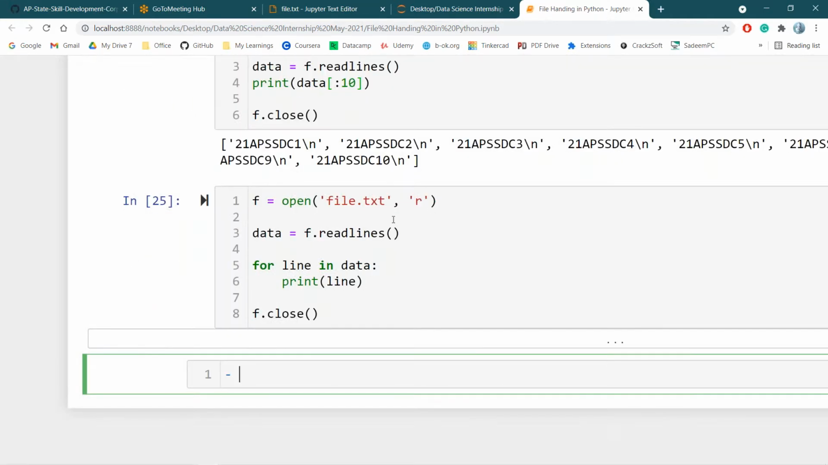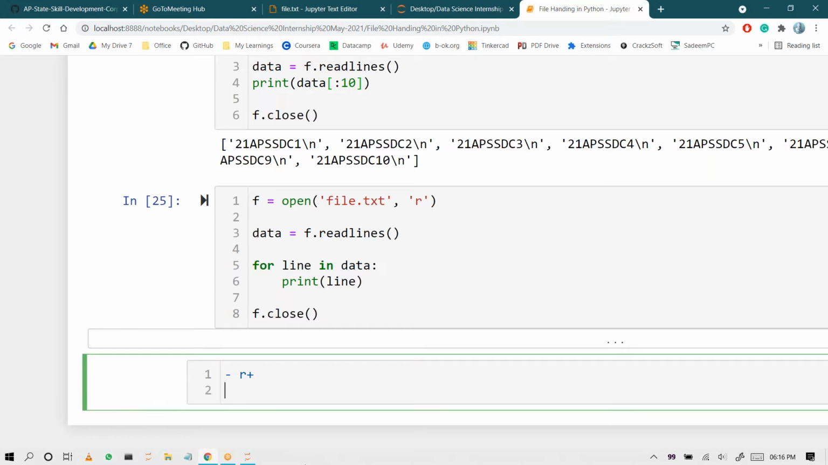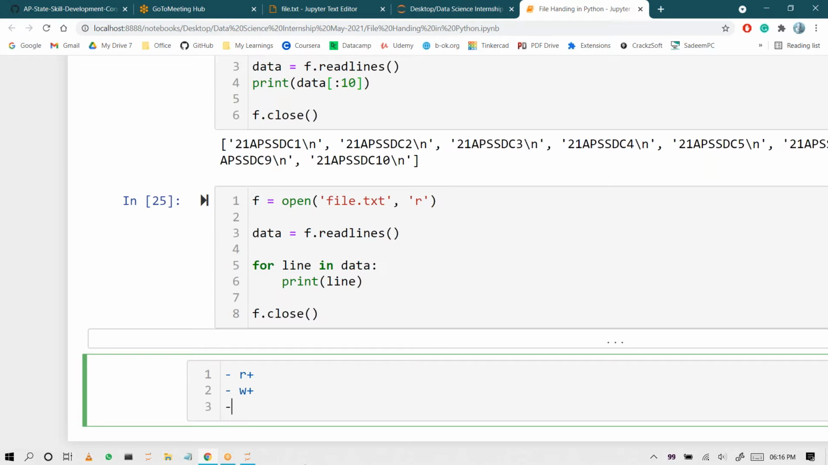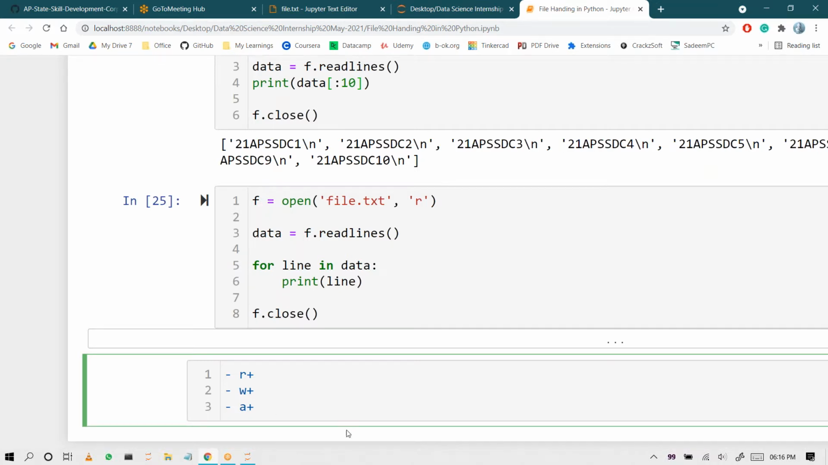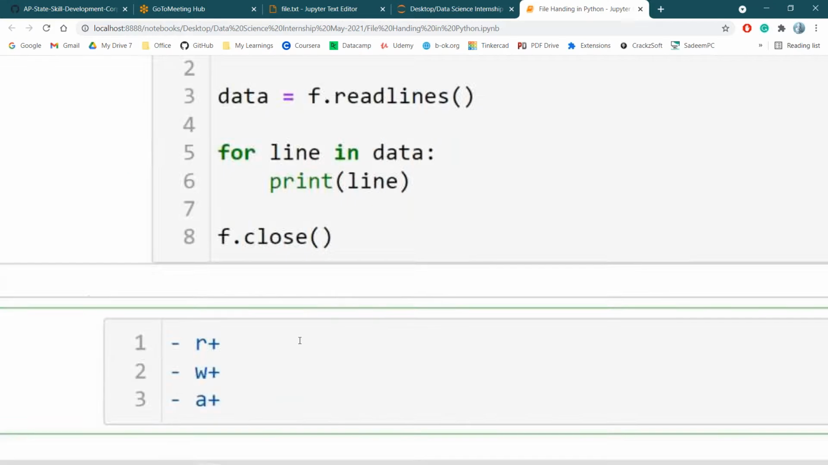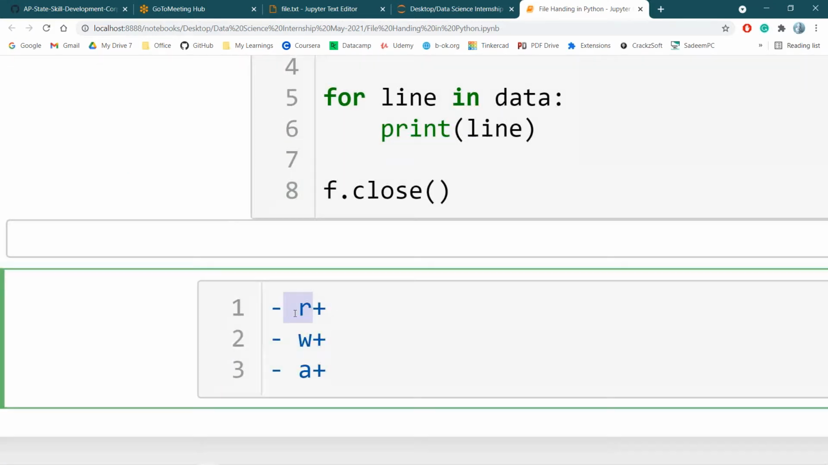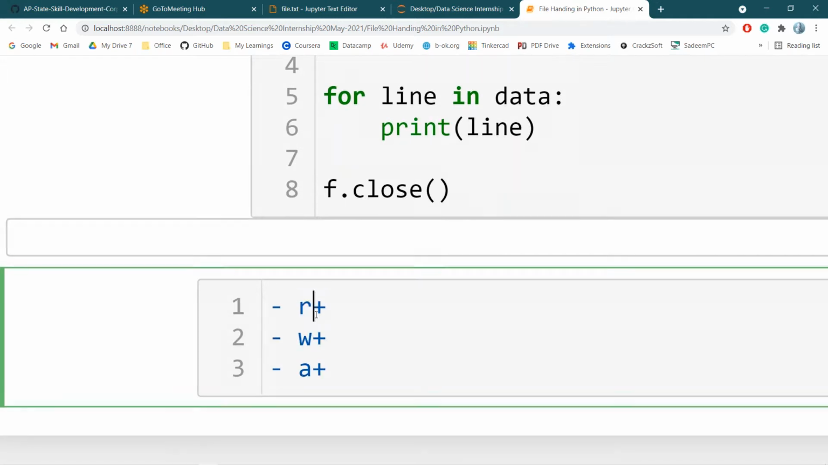While reading the data, I can do some operation and write the data. For example, there are three more operations: R plus, W plus, A plus. With R plus, by extension we are extending the operation of the read mode. If I open a file in R plus mode, I can read the file as well as write to the file.